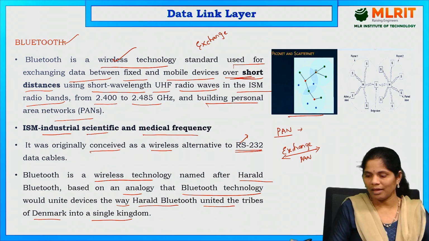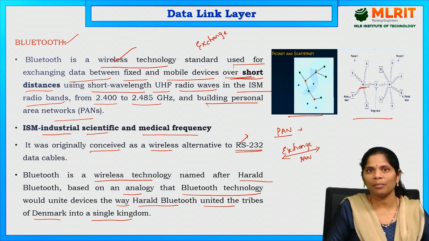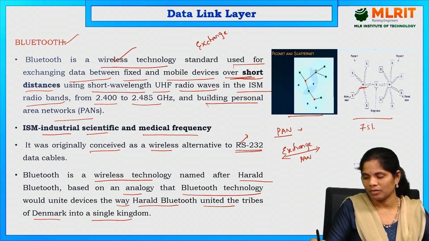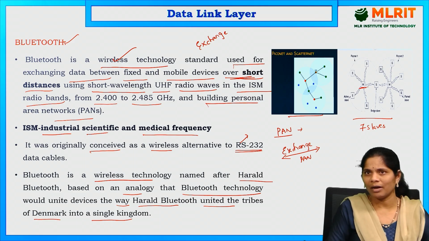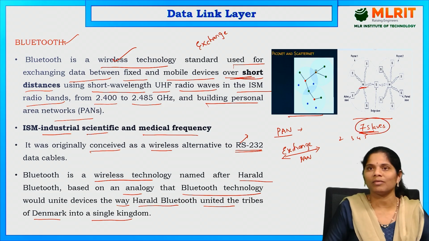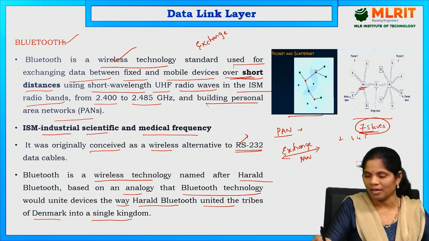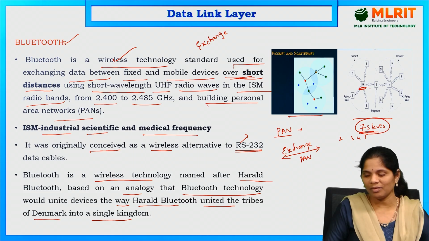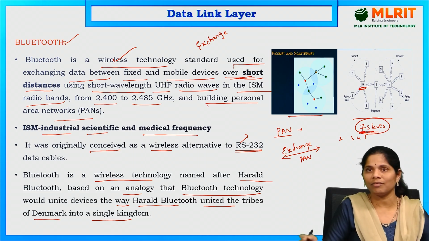Here this is the master node, and it has at most 7 slaves. More than 7 it will not accept, but fewer than 7, such as 2, 3, 4 or 5, it will accept. So one Piconet is a master with up to 7 slaves.